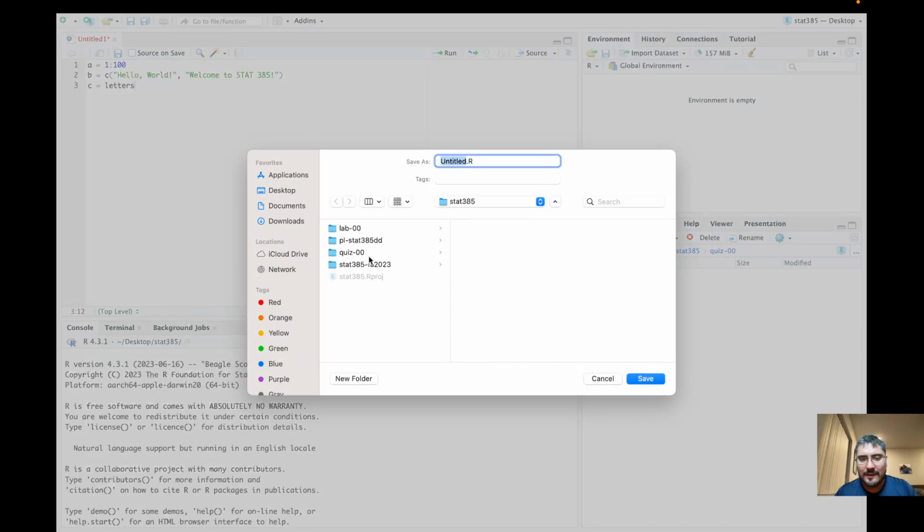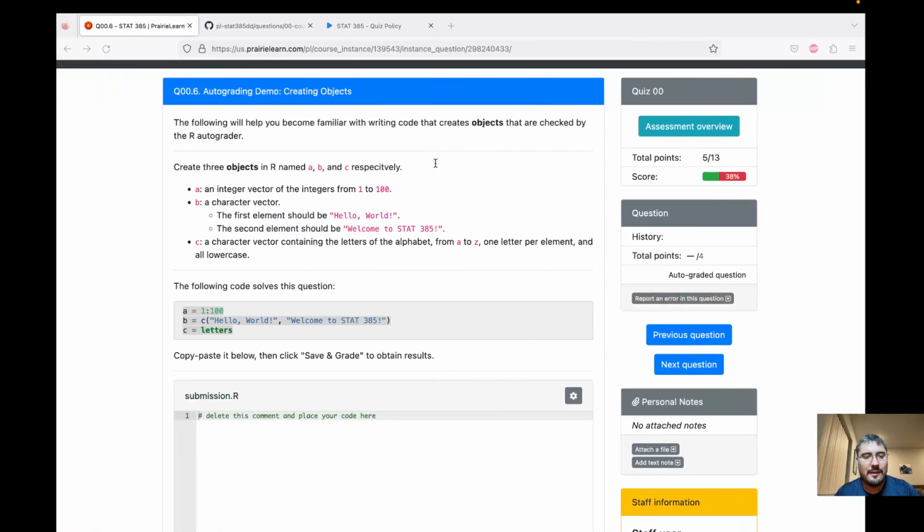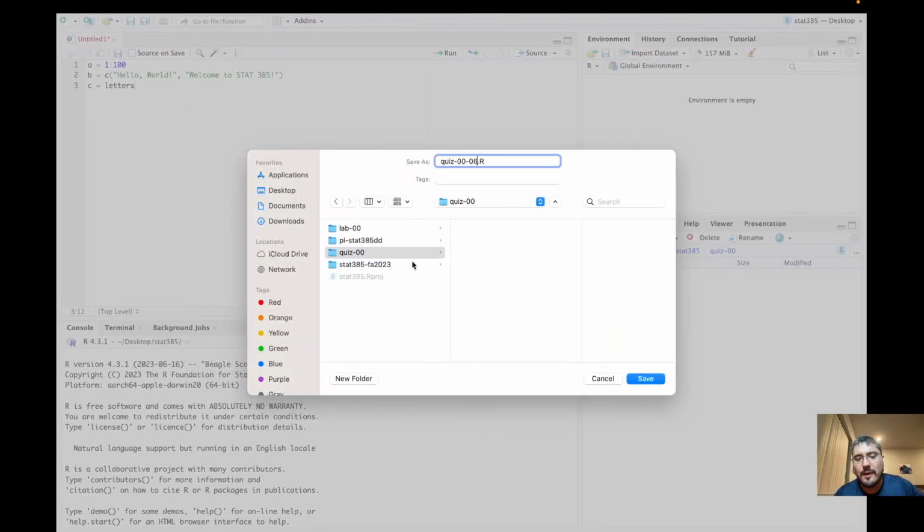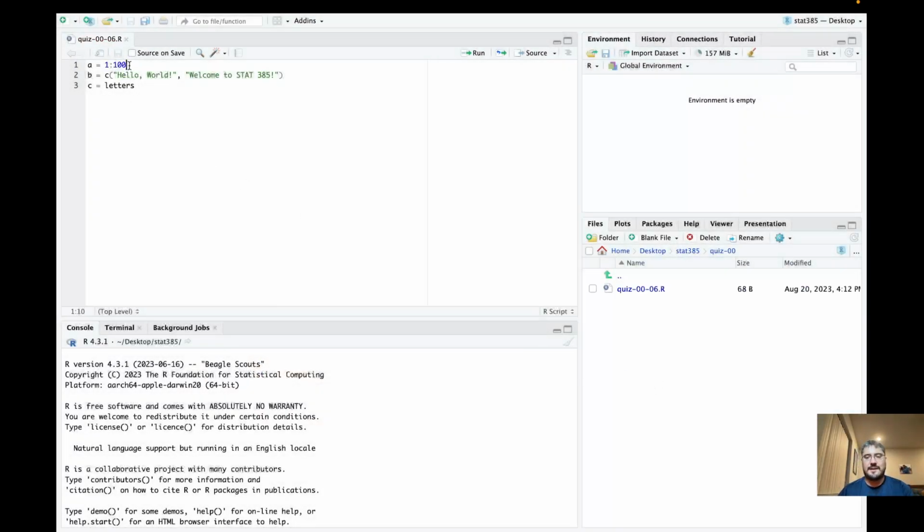So right now it's pointing us to Stat385. Let's call it something like quiz 00, and this is the 6th question, so we'll just call it 6. All right, and then let's just test this and see what it does.